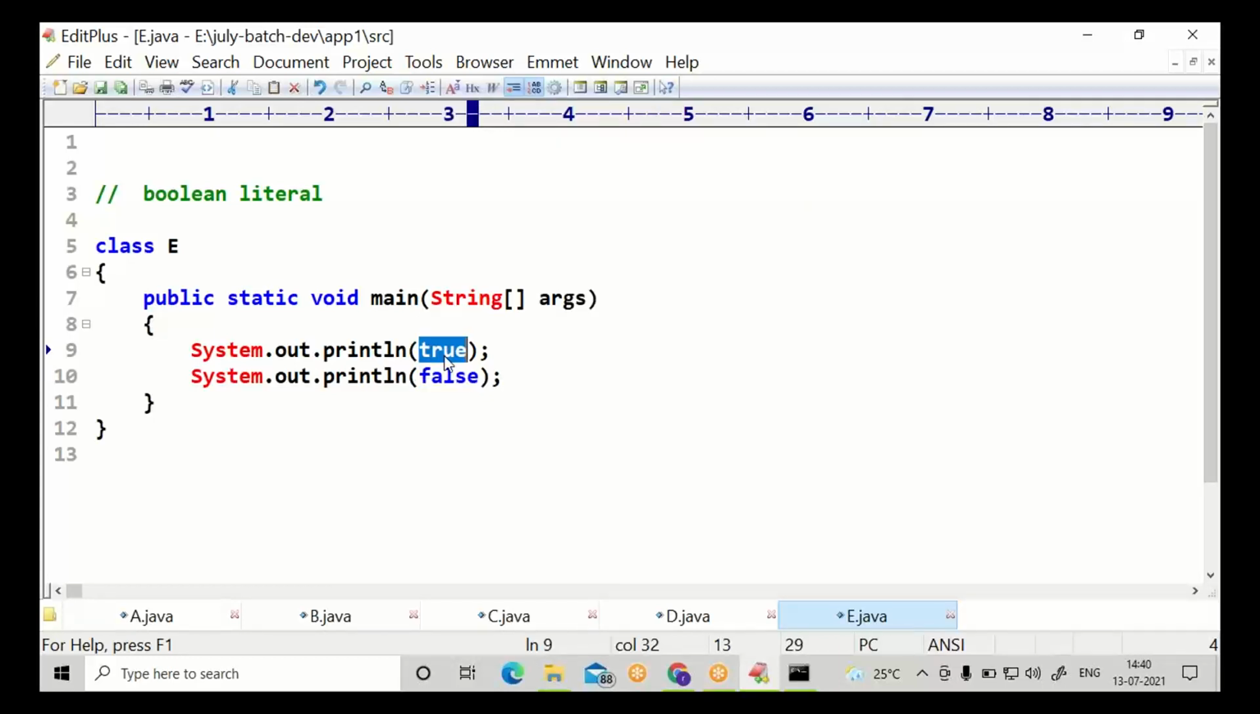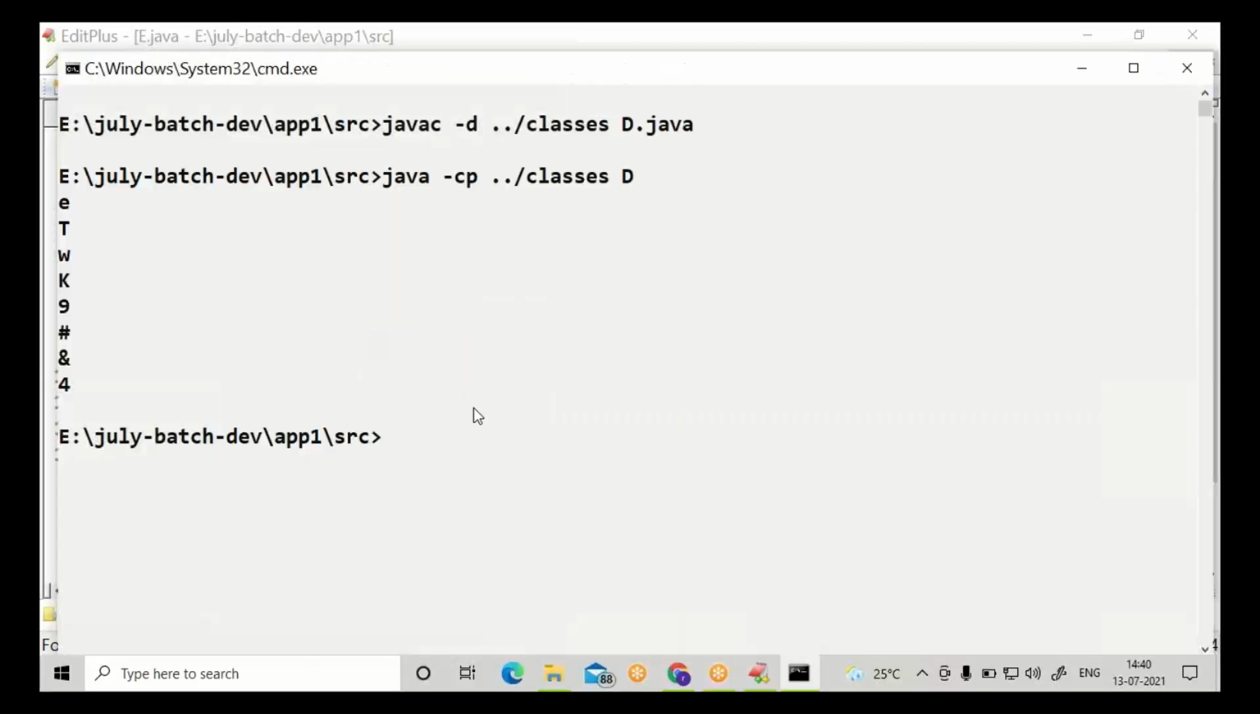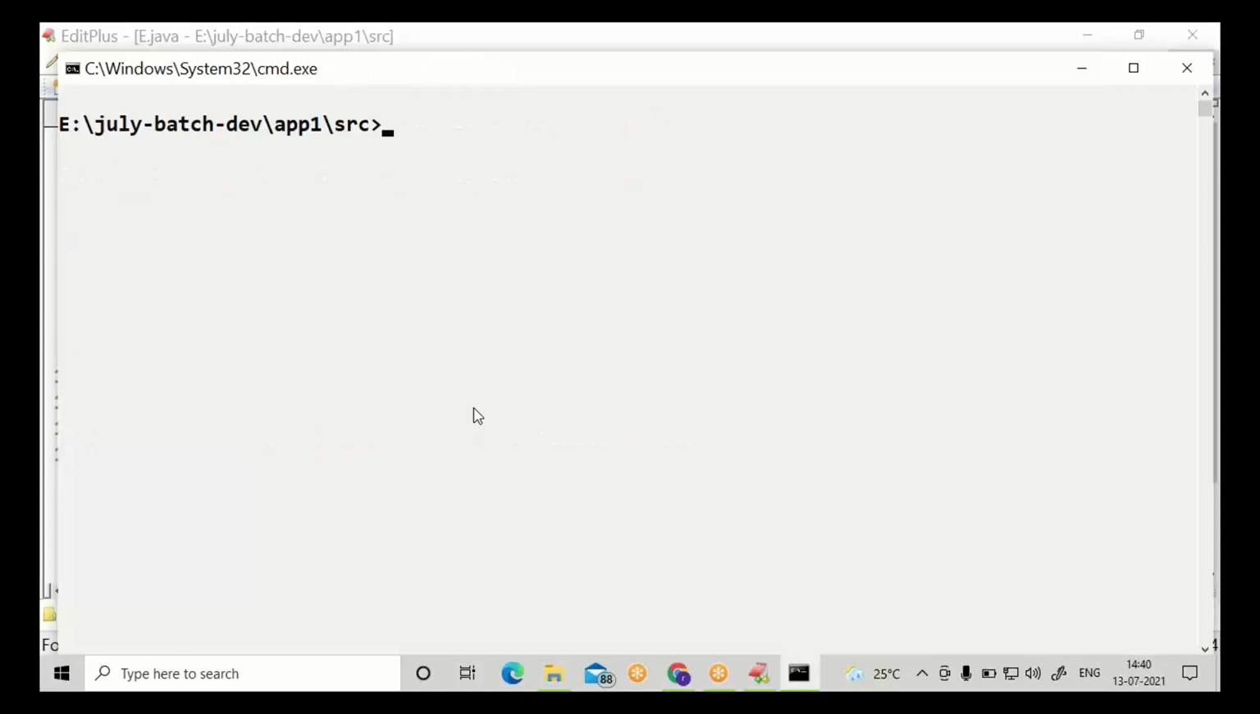Only two Boolean literals, true and false. Both true and false should be represented in lowercase.